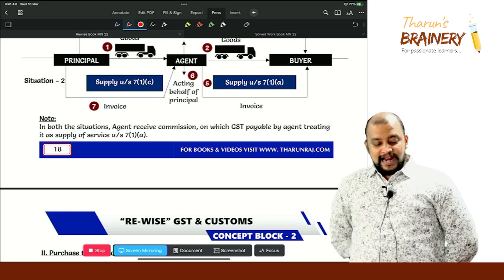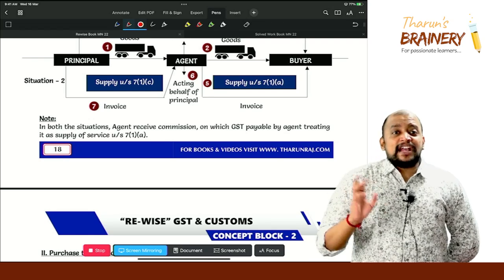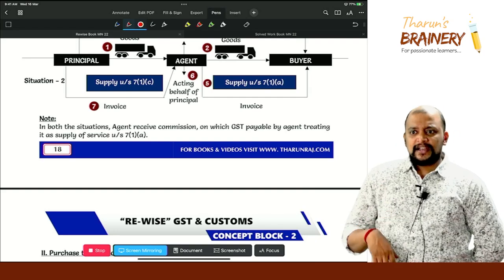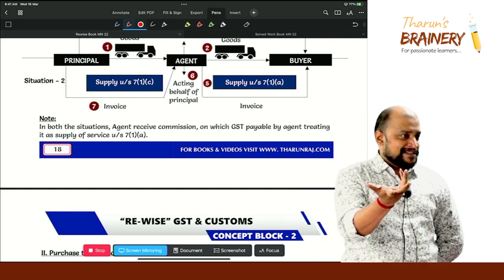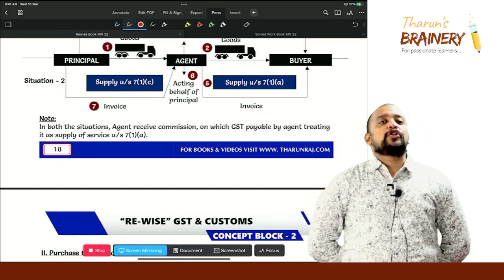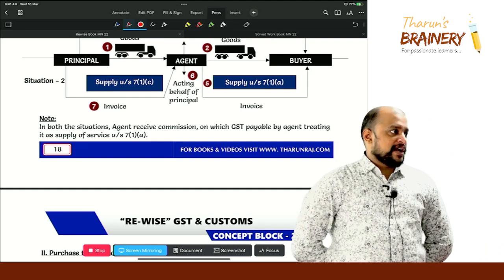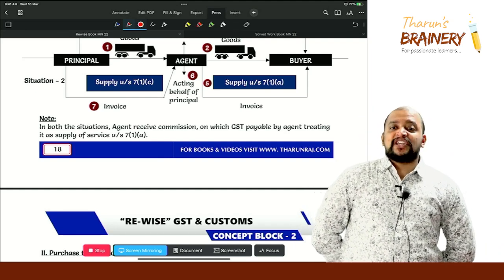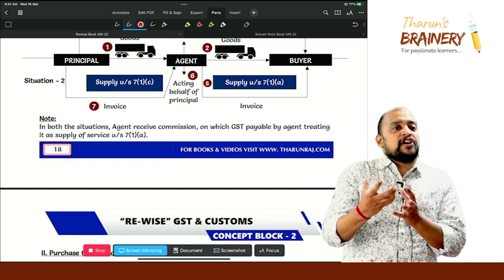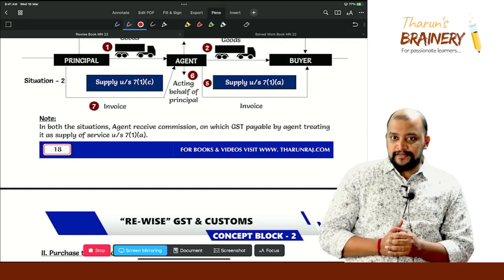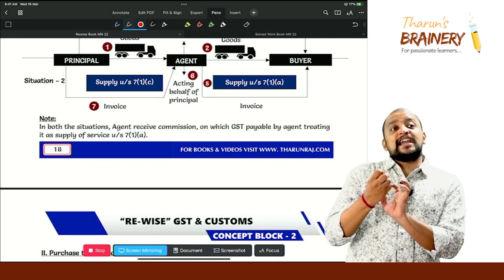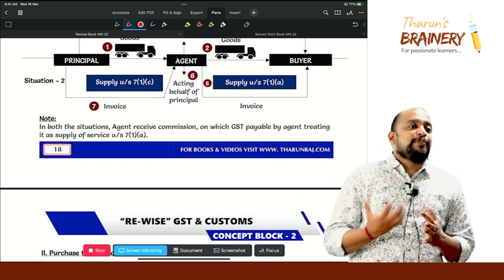Okay. Then next, can the agent be a purchase agent also? Sales agent, usual. Consignment agent, you would have studied long back. So what about a purchase agent? What they will do? They will do the procurement, okay. So they will be able to purchase at a lesser price, and the bargaining power of the buyer will be high. Because of their contacts, and because of their bargaining power, they will be able to buy at a lesser rate.